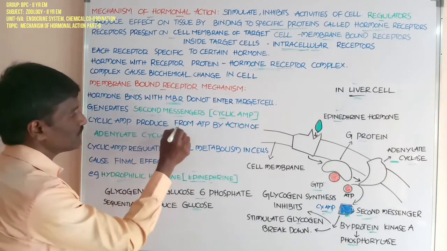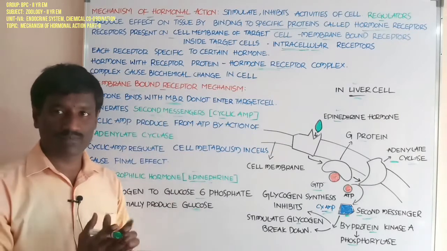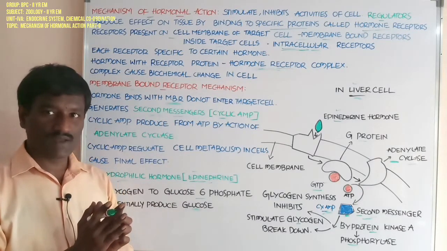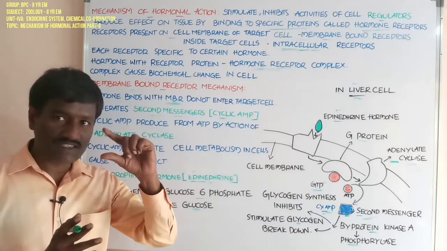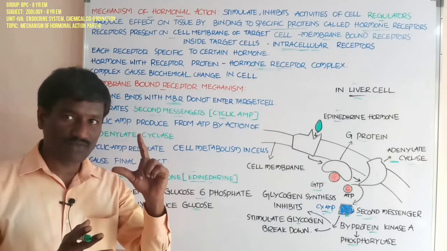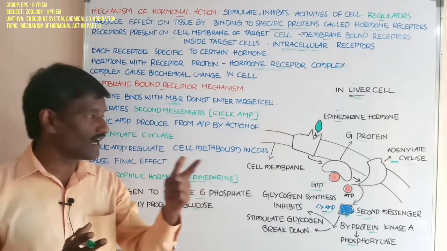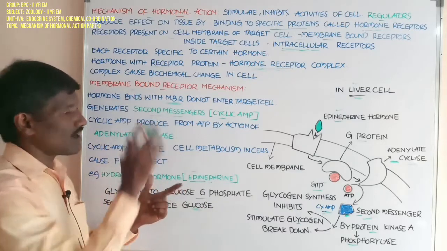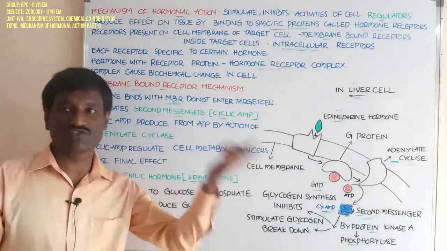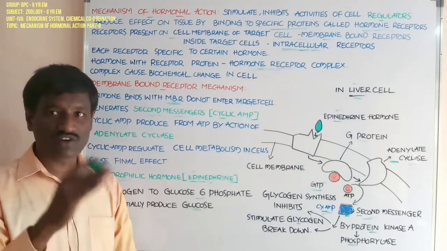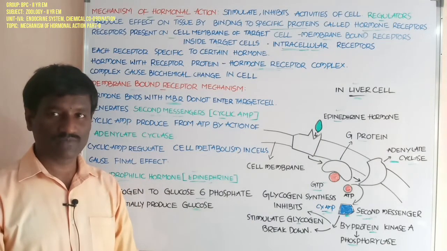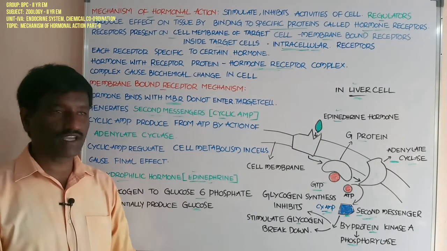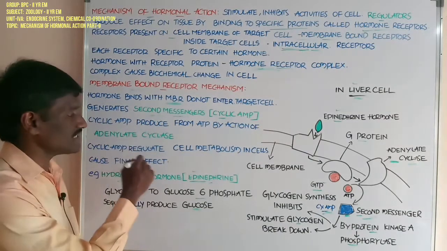Cyclic AMP is produced from ATP, adenosine triphosphate molecules, by the action of the adenylate cyclase enzyme.